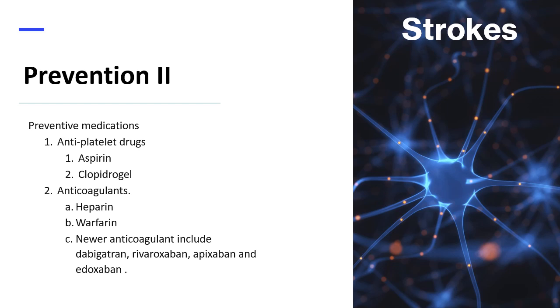Lastly, newer anticoagulants include dabigatran, rivaroxaban, apixaban, and edoxaban. They're shorter acting than warfarin and usually don't require regular blood tests or monitoring and are also associated with a lower risk of bleeding complications.